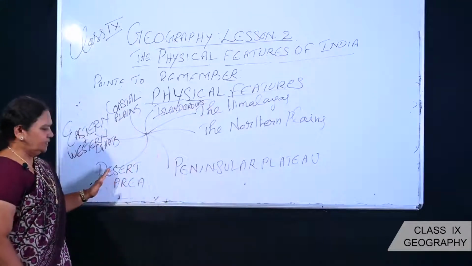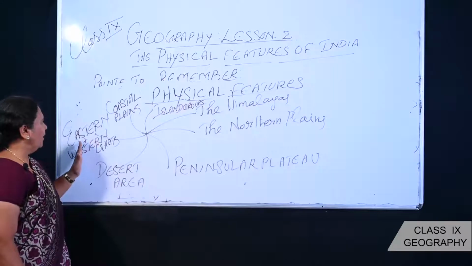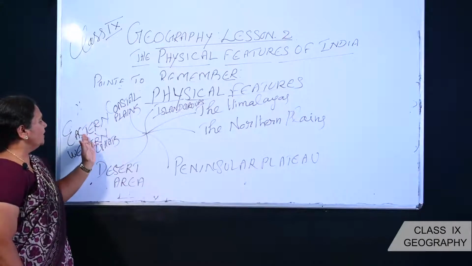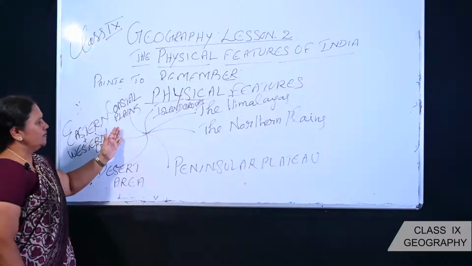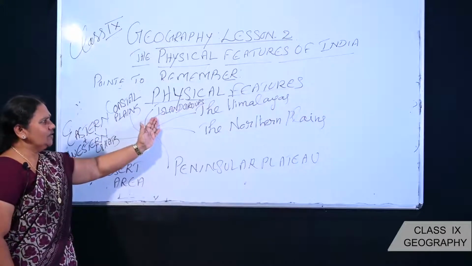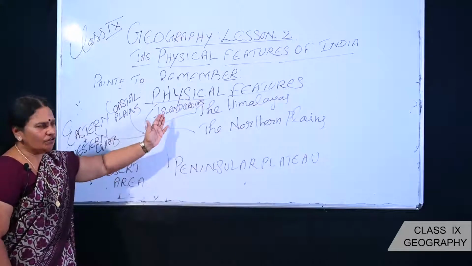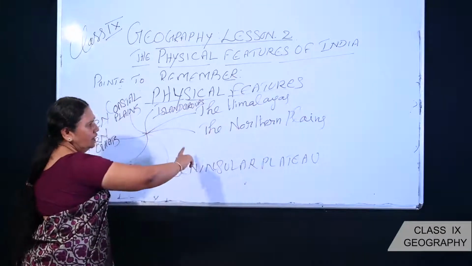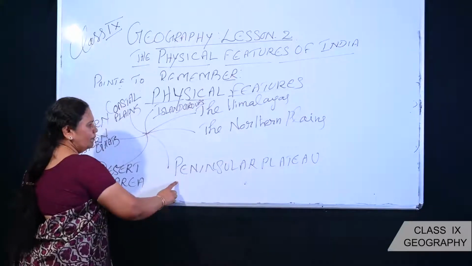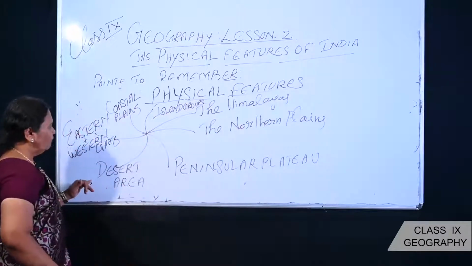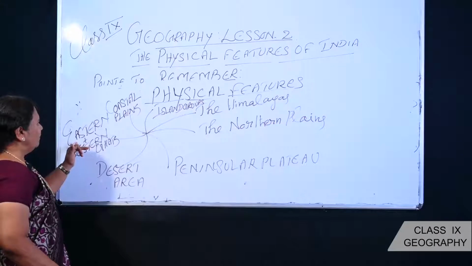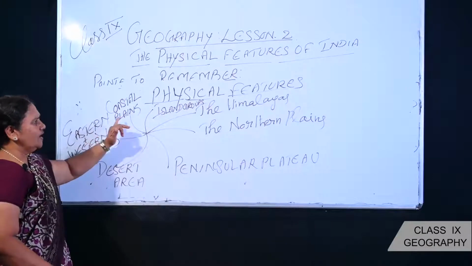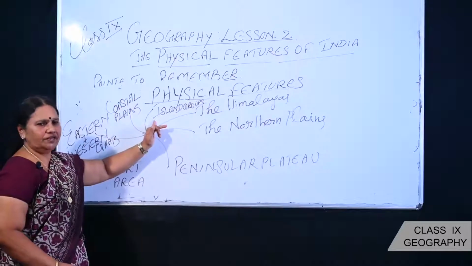Number 4, the desert part. And number 5, eastern and western coastal plains. Another side, eastern and western Ghats. And last but not the least, the island groups. So these are all the main physical features. Once again, the great Himalayas in the north. Number 2, the northern plains. Number 3, peninsular plateau. Number 4, desert area. And number 5, eastern and western Ghats, eastern and western coastal plains. And the two island groups of India.